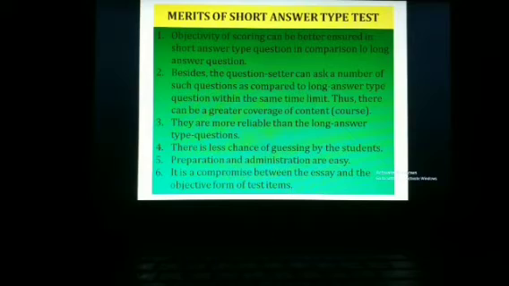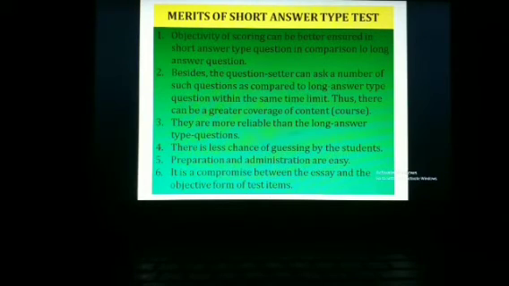Guessing, in case of objective type test also, children may guess and by guessing they may answer. But in short answer type test, there is no chance of guessing because students have to answer in their own words, within limited words. Hence guessing is not possible. Rather, answer is required in own words.